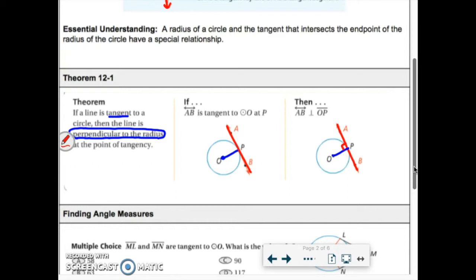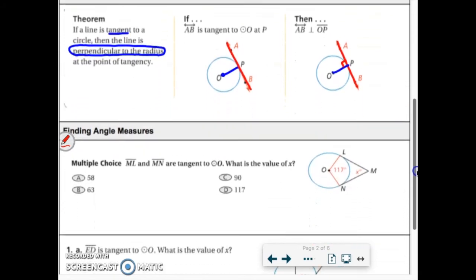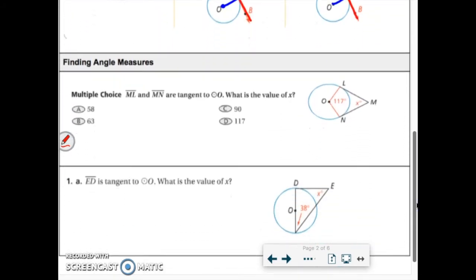I know that if it's a tangent, it's a certainty that it will be a 90-degree angle where they meet. So, using that information, this one says ML and MN are tangent to circle O. They want the value of x, which is this angle right over here. ML is a tangent line, which means if this is a radius, I have 90 degrees right there. MN is a tangent line, meaning if this is a radius, I have 90 degrees right there. So I have two 90s, a 117, and an x.